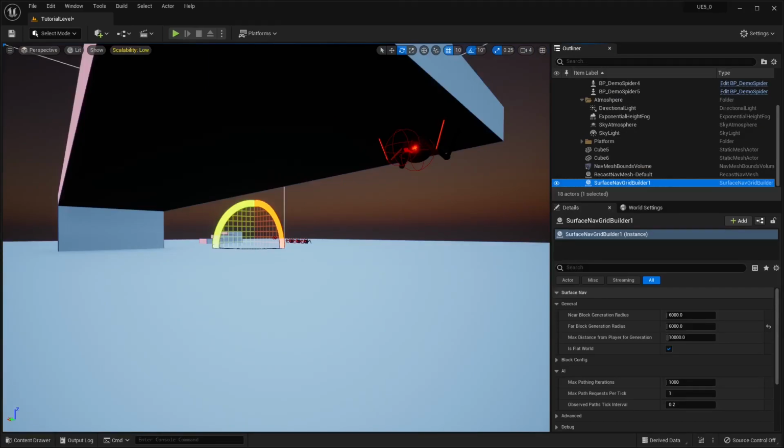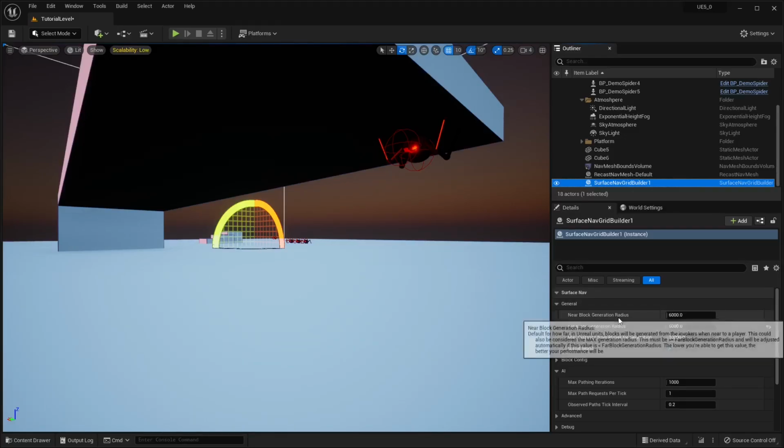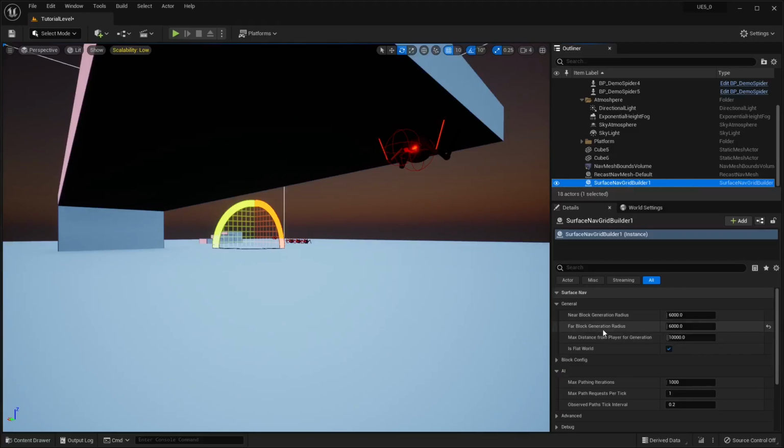Okay, I am back, and so what I've done here is just created some blocks, stretched them out, so I have a roof and a wall that are connected to the floor. And I went ahead and set the far block generation radius to 6,000 just to make sure it always has enough navigation around it to fully get to me.